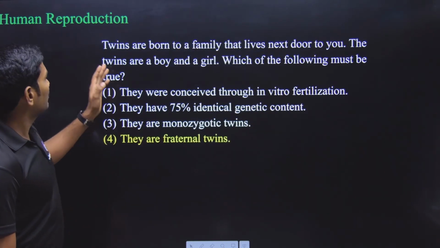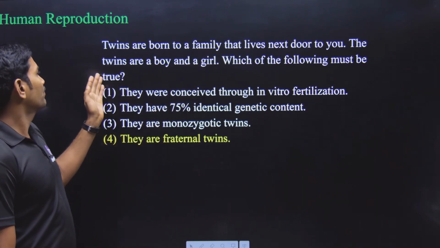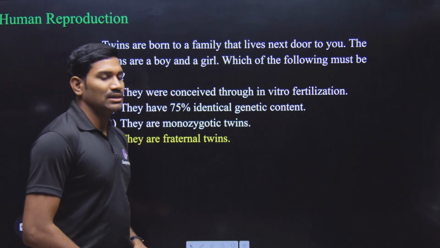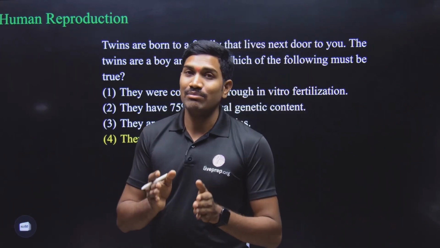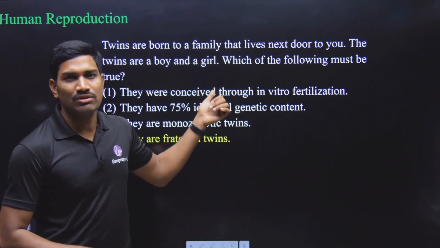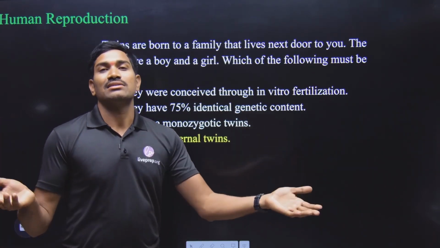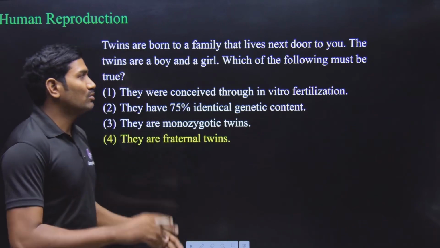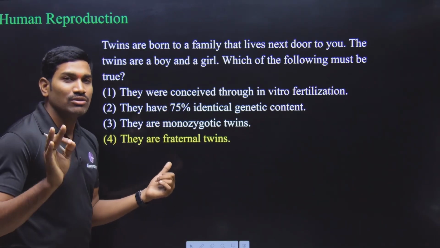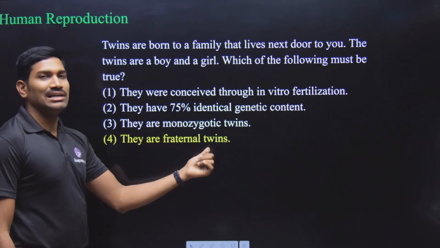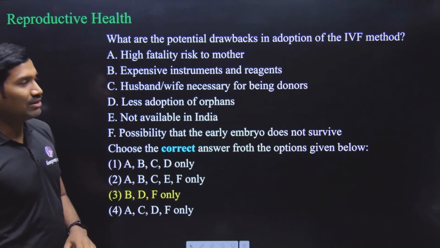Next one. Again, from the human reproduction. Twins are born to a family that lives next door to you. The twins are boy and girl. So please observe carefully. Twins are there, and one is boy, one is girl. That means, are they monozygotic twins or dizygotic twins? They are dizygotic twins. They are developed from two different zygotes. Understood or not? So that type of twins are also called as fraternal twins. Dizygotic twins are also called as fraternal twins. So answer is option 4. Clear? Next one, from the reproductive health.